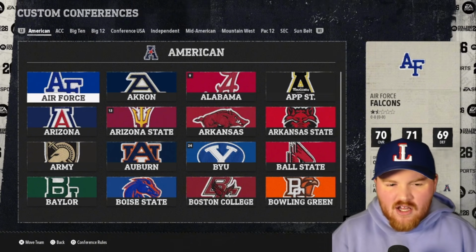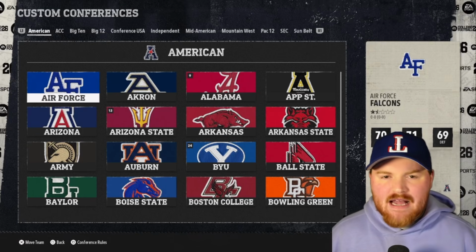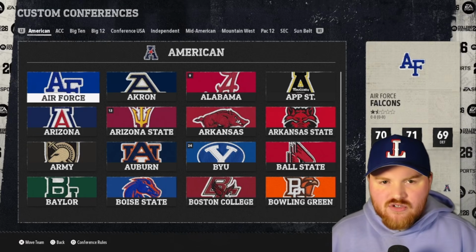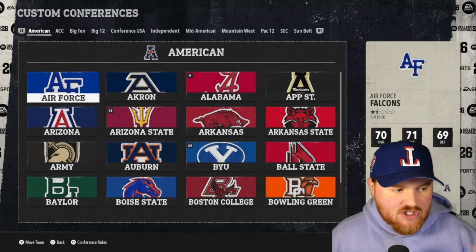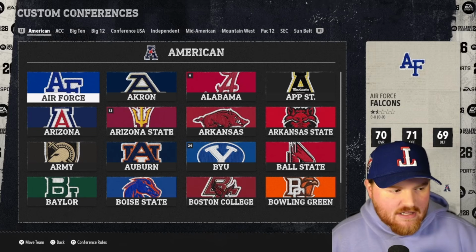So we're going to do a video that I think someone suggested a couple videos back, which is the alphabetical conference realignment. If you did suggest that, let me know in the comments below. I forget who exactly suggested it, but we're going to do the alphabetical conference realignment, and it looks like this.